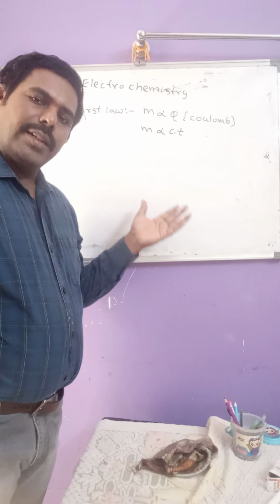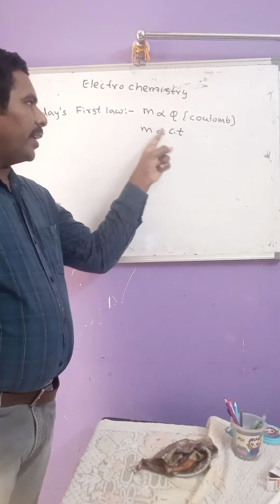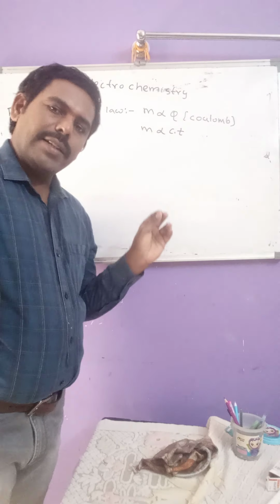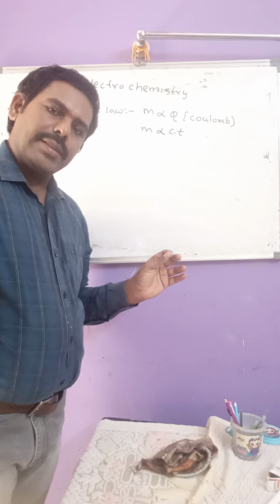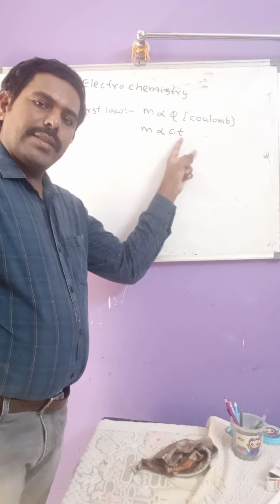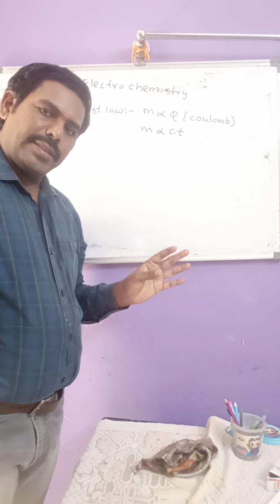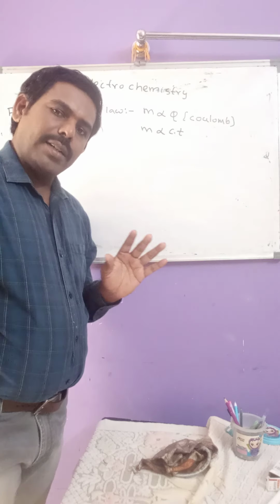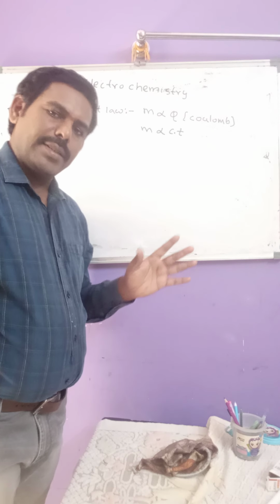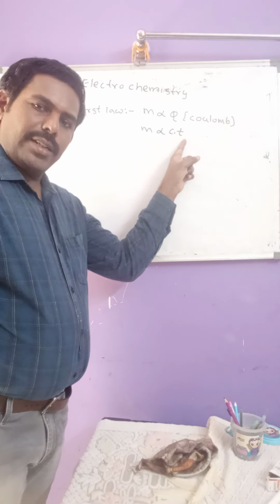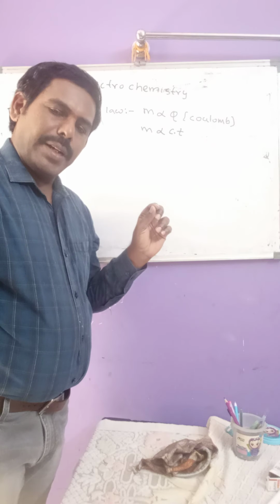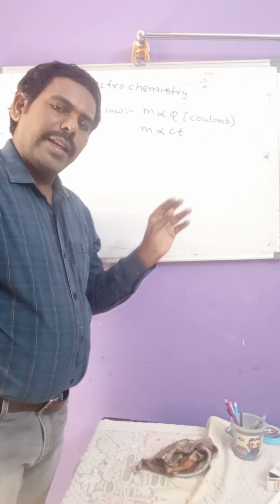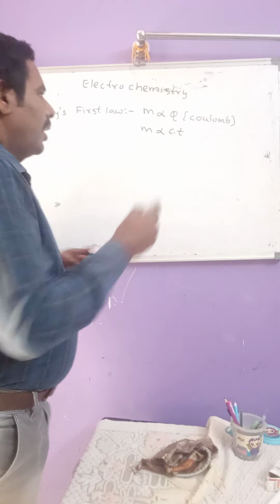What are C and T here? C is electricity in amperes. T is time in seconds. Time should be in seconds only, not hours or minutes. In this equation, T represents time in seconds.